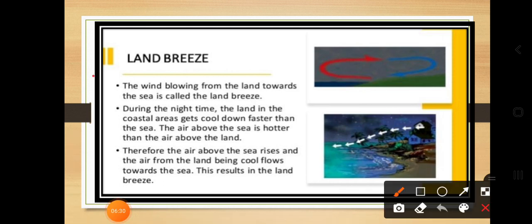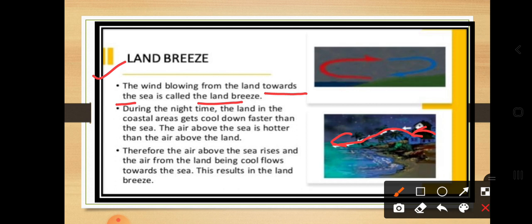So dear students, you know how the air is flowing. The wind blowing from the land towards the sea is called the land breeze. So the question can be asked, what do you mean by the land breeze? The wind blowing from the land towards the sea.